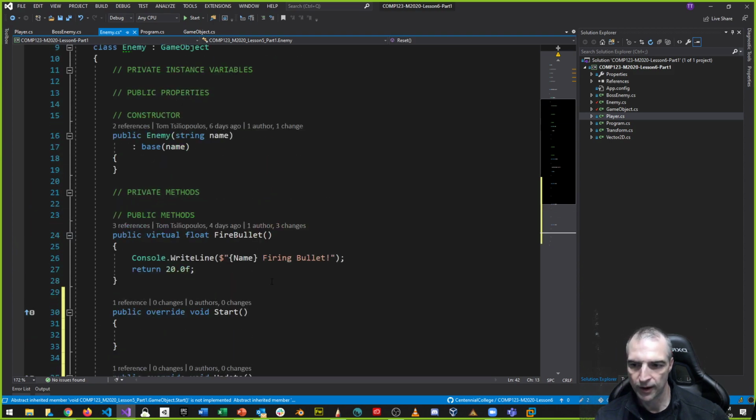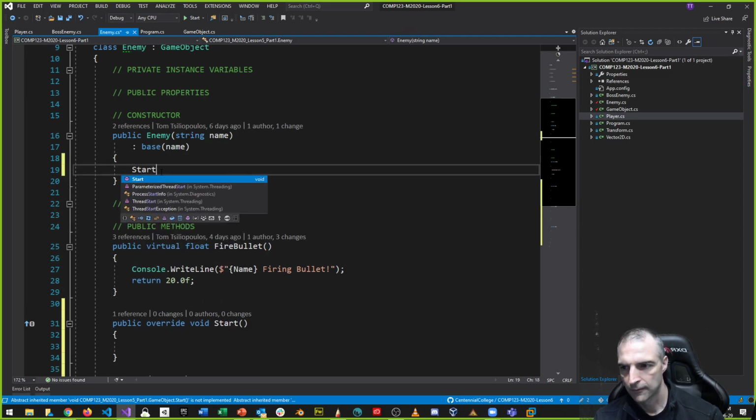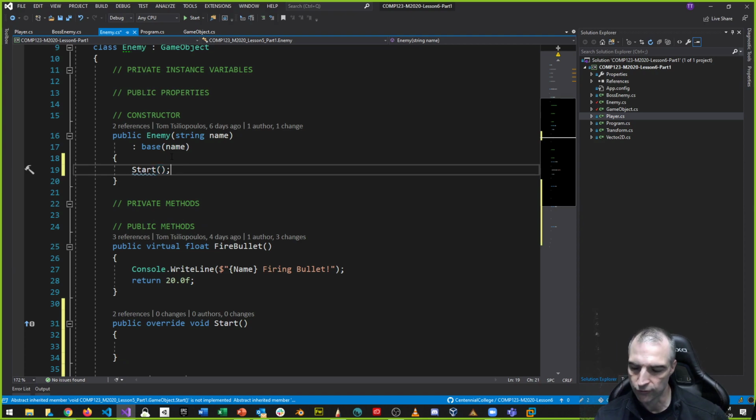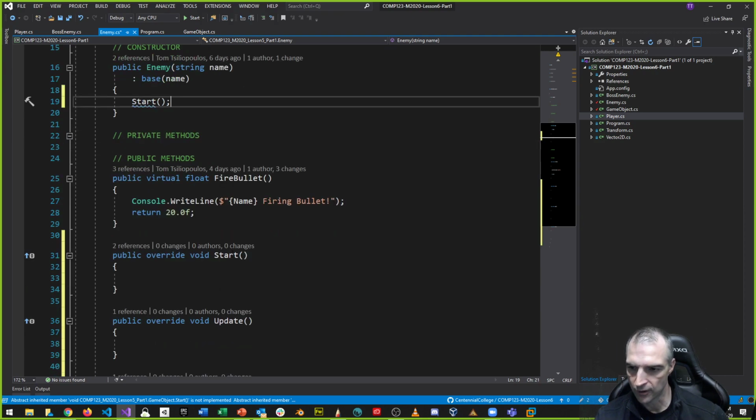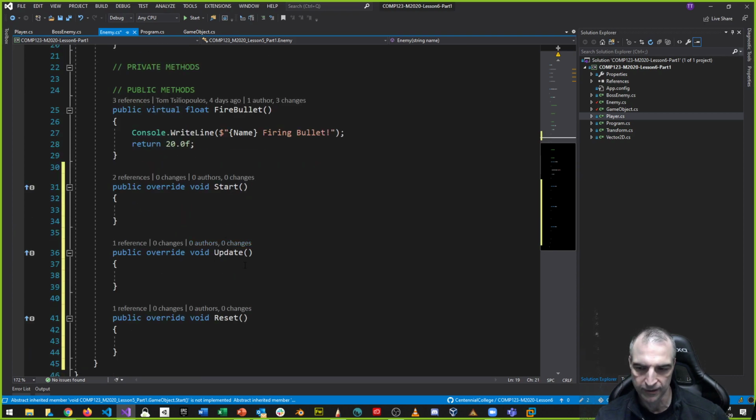For example, I always want my start method to be called in the constructor function. So I can do that. I can say start, so whenever the constructor function starts, it calls the start method, right? And in the start method, I can do some initialization, or some other things, and that's what I would use the start method for. With update, once I call update, something happens. Maybe my position changes or whatever, every time I call update.